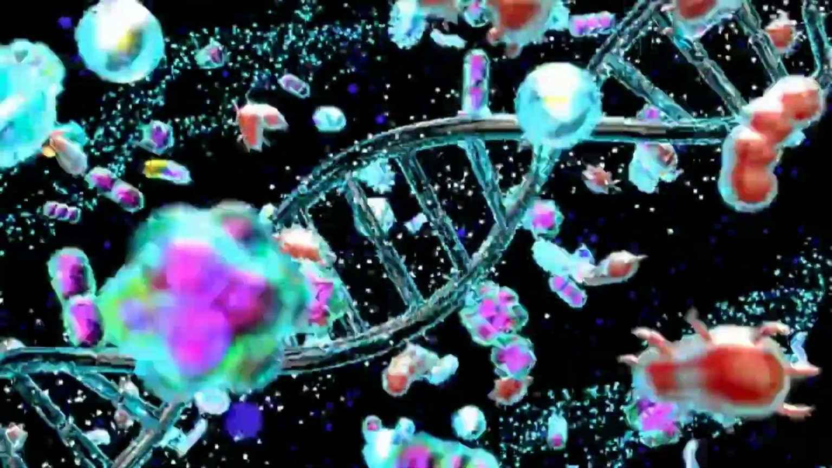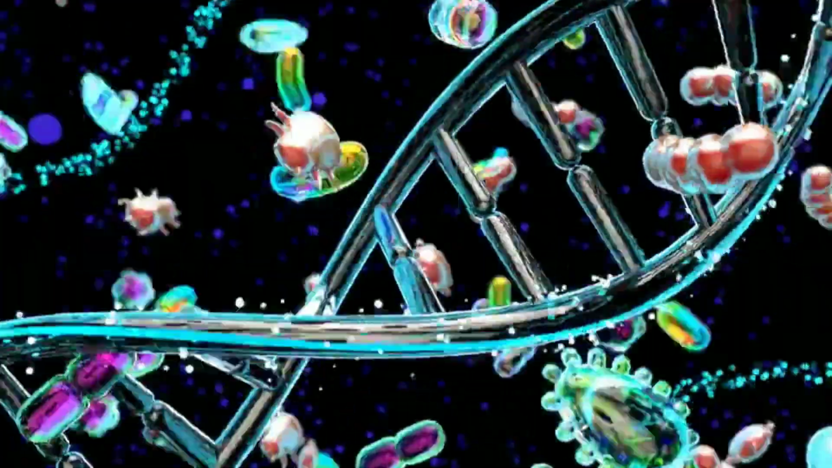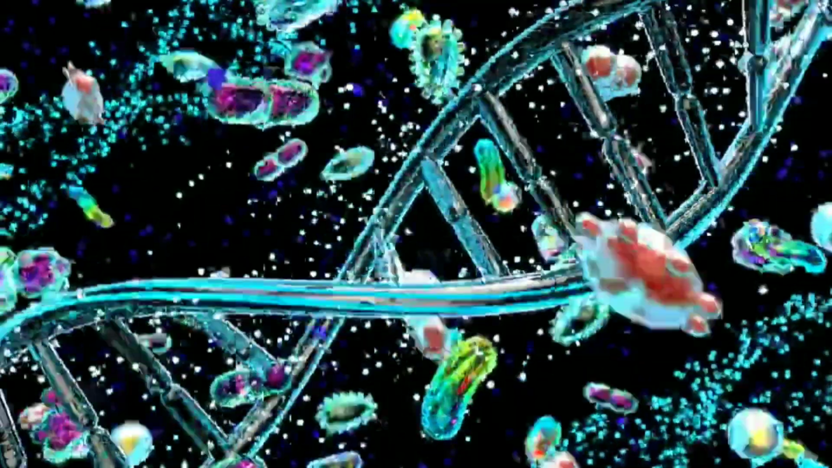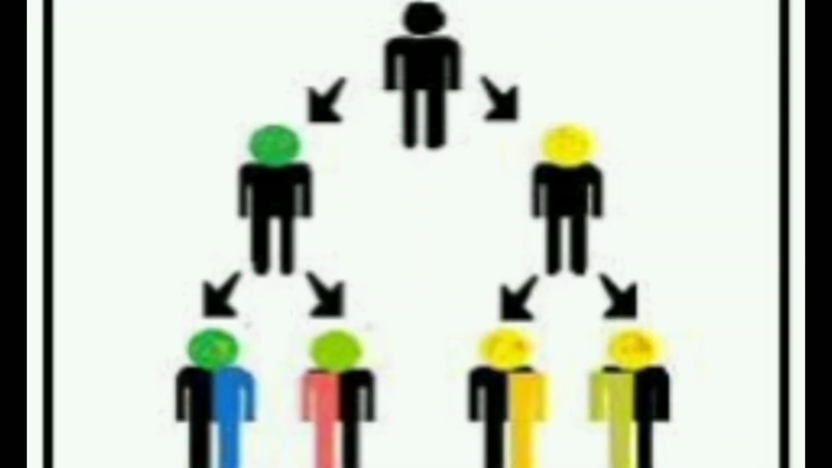It carries the instructions necessary for the growth, development, functioning, and reproduction of all the living organisms. DNA is responsible to transmit genetic information from one generation to next through the transfer of DNA. This process occurs during reproduction and ensures the continuity of traits and characteristics within a species.